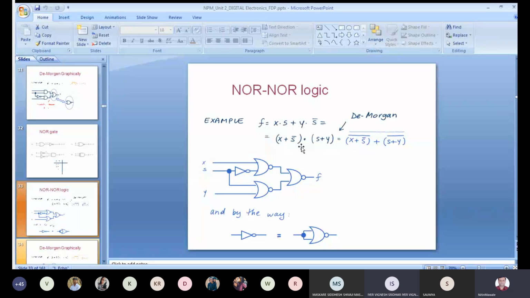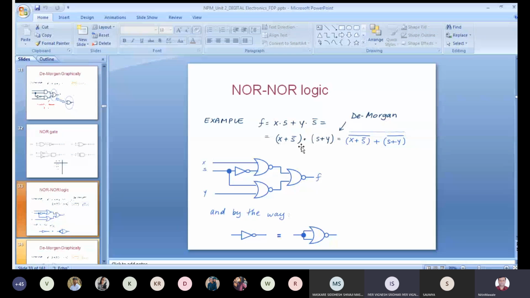For example, I have taken it as (a plus b) into (b bar plus c). I have double complemented it. So by De Morgan's theorem, it would become (a plus b) the whole bar plus (b bar plus c) the whole bar. With the help of that, I had constructed three NOR logic gates.